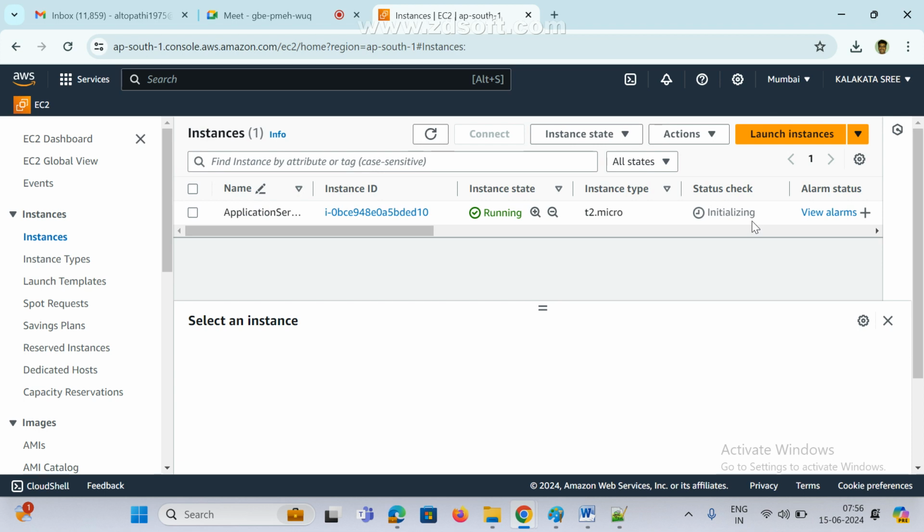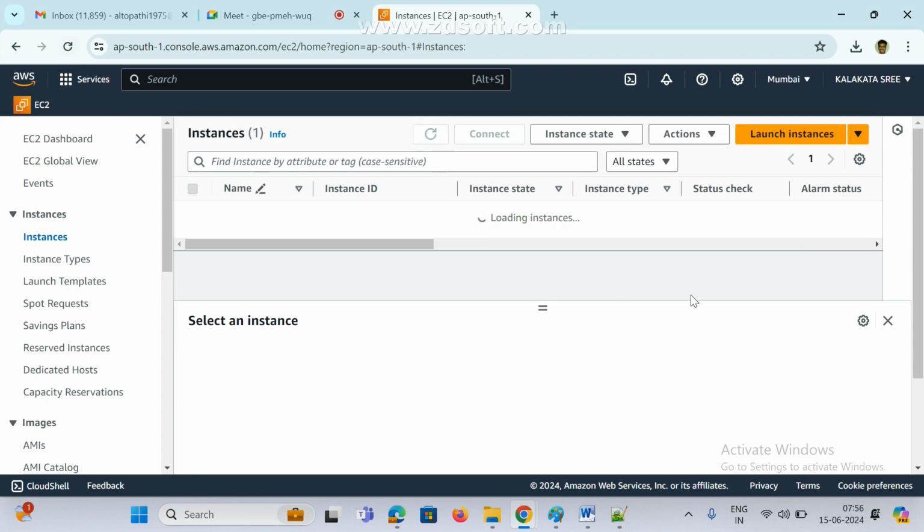One part is related to hardware and one part to software. In some cases we get errors, and at that time we can understand there is some problem with instance creation or hardware. If we get 2 by 2, everything is working fine, just refresh it.